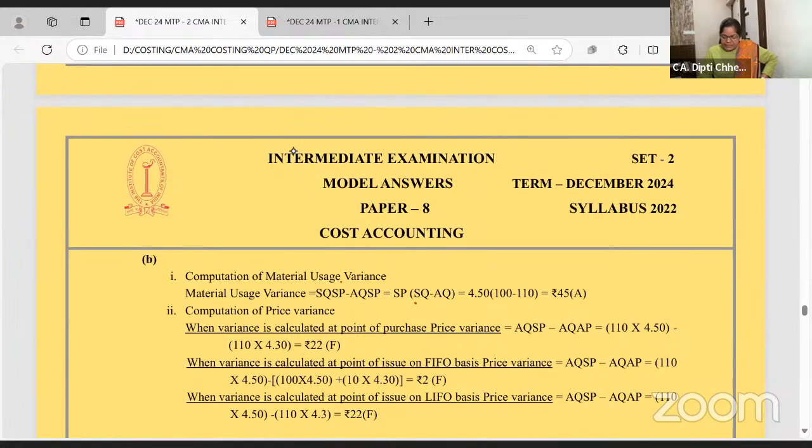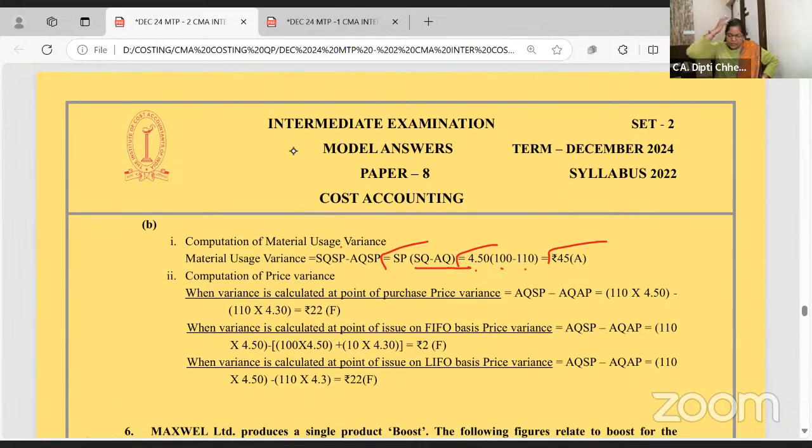Material usage variance is standard quantity minus actual quantity, times standard price, which is given. Standard quantity is 100, so you get 45 adverse. Now material price variance: standard price minus actual price, into actual quantity. Actual quantity is given to you, 110. Actual quantity into standard price, and now actual quantity into actual price.